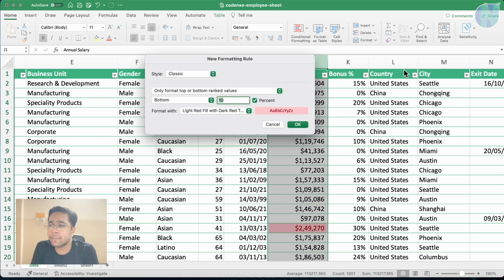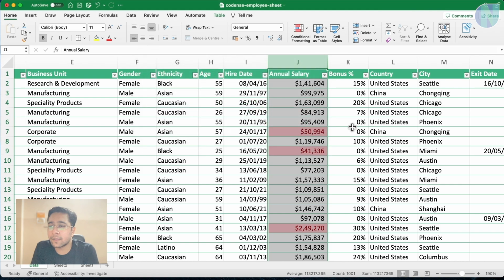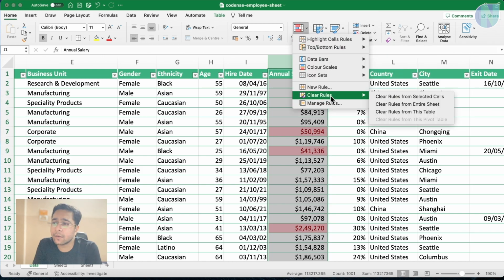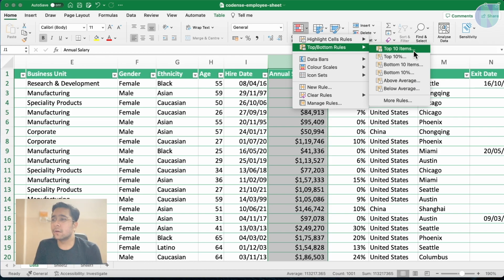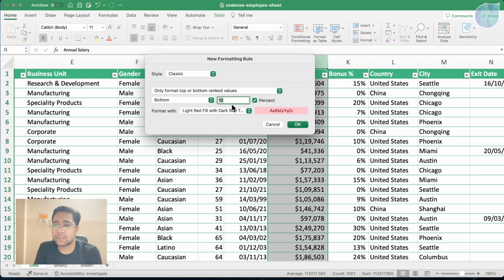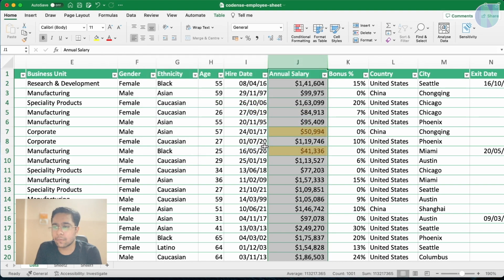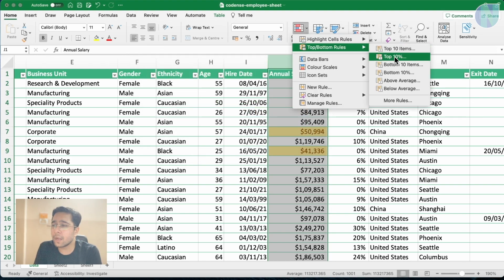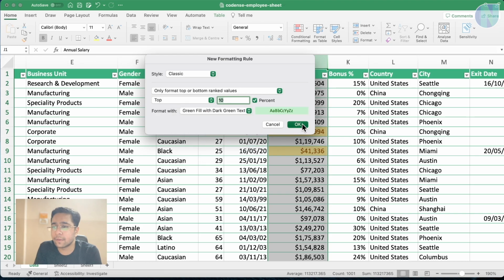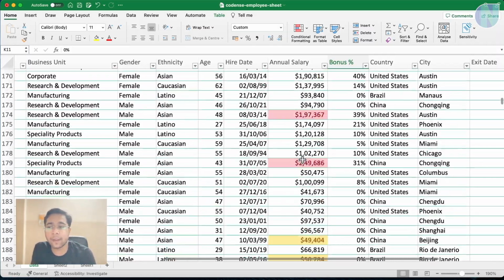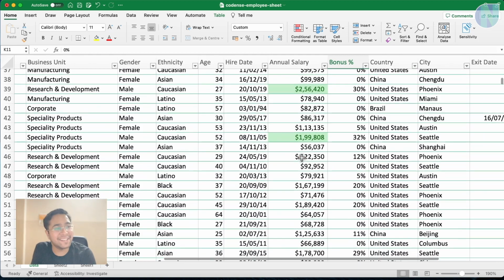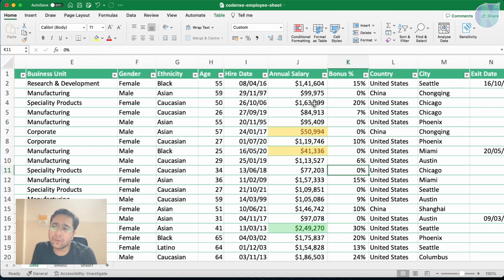I want to see the bottom 10% with maybe a different color or with red color, but this is now mixed up. So I can clear up the formatting. I can go here, clear rules, clear rules from the selected cell, and I can again set here like I want bottom 10%, and I can change the formatting here. Like I want yellow for the bottom, and I want top 10% with the green one. So you can see different formatting you can apply at the same time. So these are the top and bottom 10%. This is how conditional formatting works. You can put your conditional formatting like this.